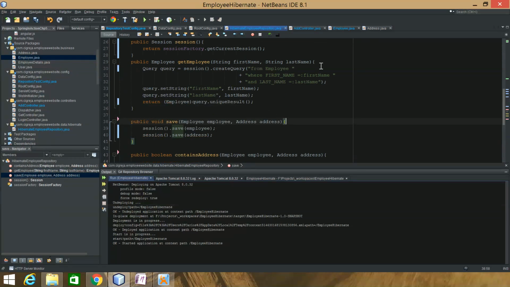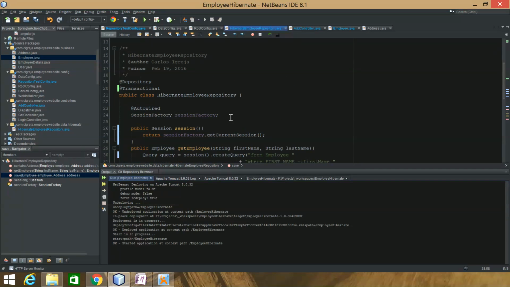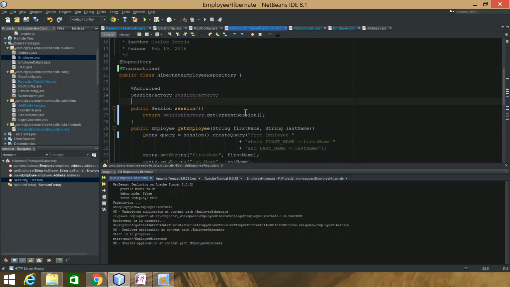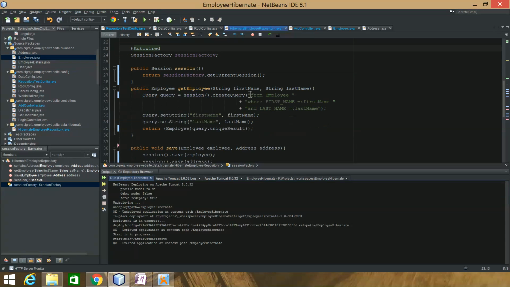So I have the Hibernate repository, and I saw some people making a constructor, passing the session factory in there, auto wiring it there, and then setting that from here. It didn't really make any sense for me to do it that way. I don't know if there's a reason for doing that. So I just have the session factory here, and I auto wire it like that.